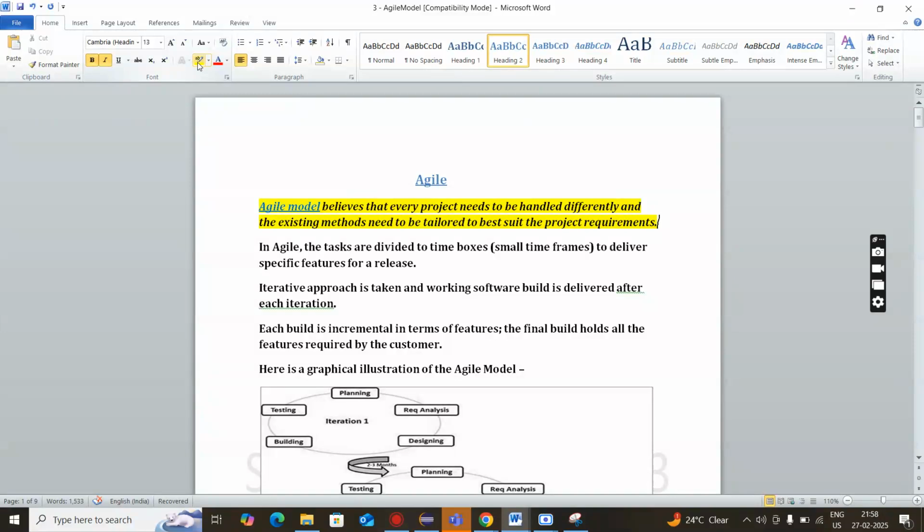Let's take an example. If we are testing a banking application, it should be tested like a banking application. If we are testing a mobile application, it should be tested as mobile. If you're testing an e-commerce website, it should be tested as e-commerce. Okay. So the agile model believes that every project needs to be handled differently, and we need to divide the project in small parts, and then at the end we need to merge it. That is what we call as agile.